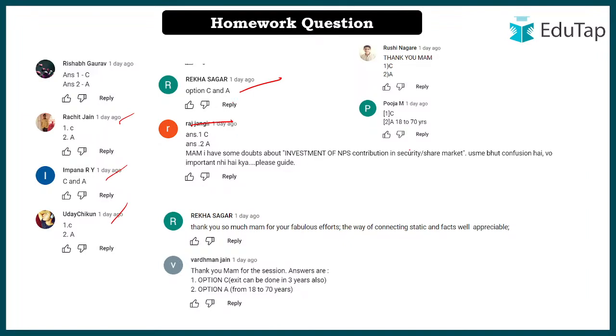And there is one for confusion. See, if you are going to get into security and share market, that is going to be very specific things in NPS, and you're not advised to read this much in detail unless something changes under this particular share percentage mentioned in the news. Rest apart, please don't go into detail of investment in NPS and everything, right? Then Rekha, thank you so much. Then Vardhaman said the right answer, thank you so much. We have Rushi, welcome, saying the right answer. Then we have Pooja saying the right answer. Yes, so these are the toppers.